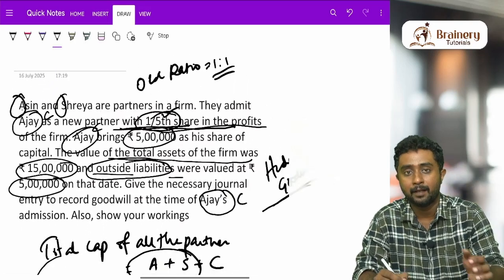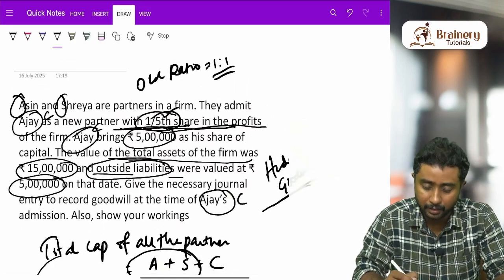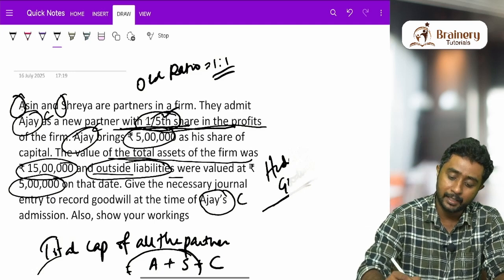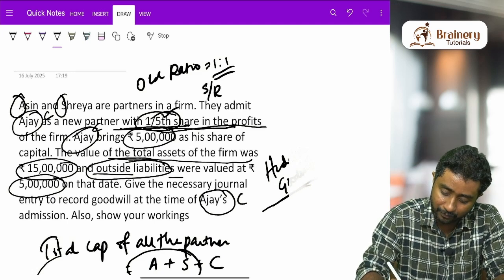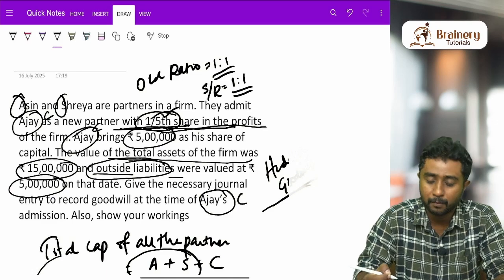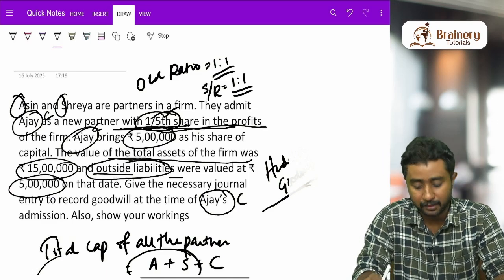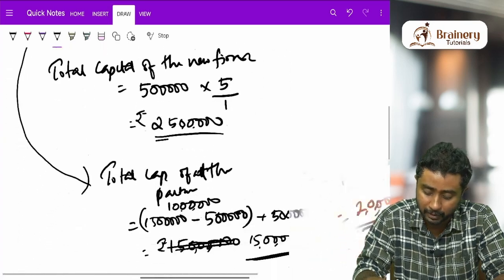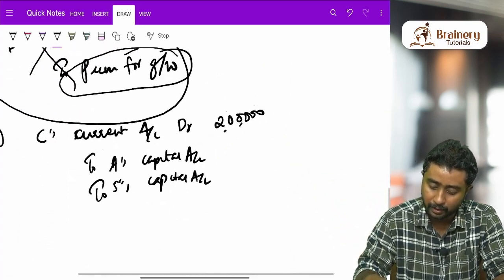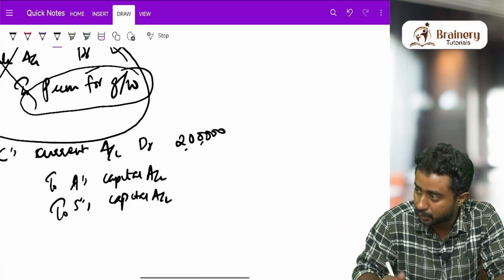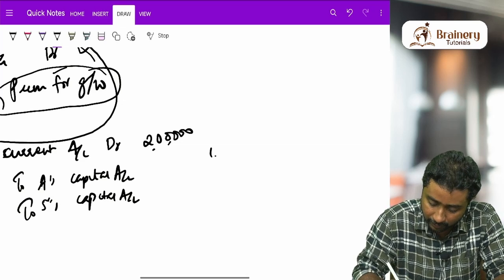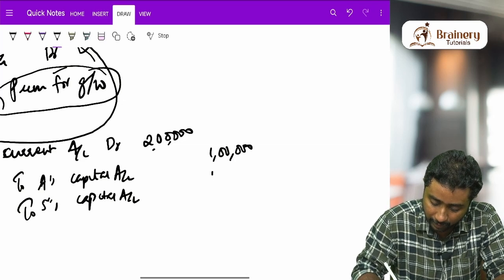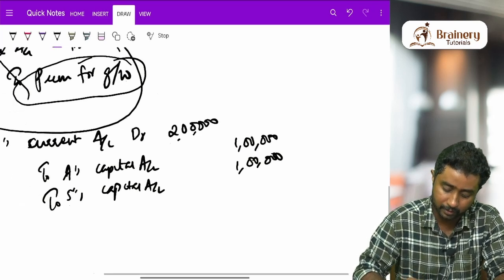If no other information related to the new partner's share is given, then the old ratio and sacrificing ratio will be the same. That means the old ratio is 1:1, so the sacrificing ratio also will be 1:1. So here this 2 lakh will be divided in 1:1 ratio between A and B. So A will get 1 lakh, B also will get 1 lakh.